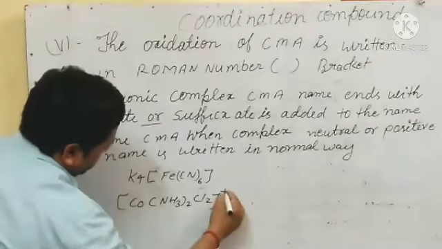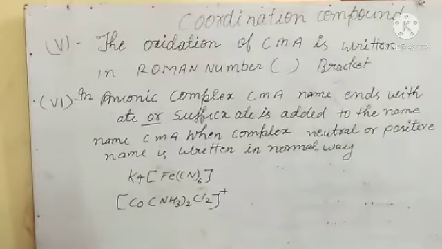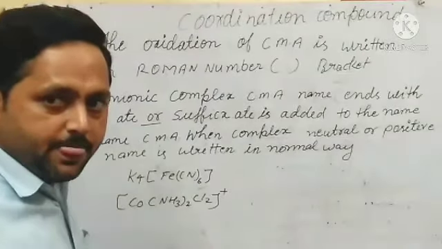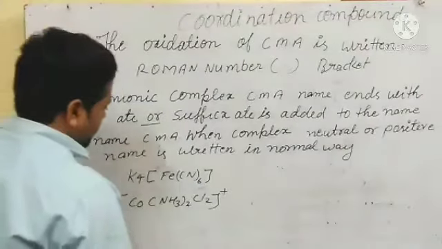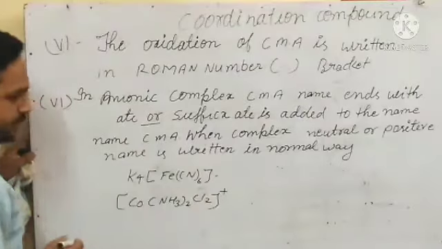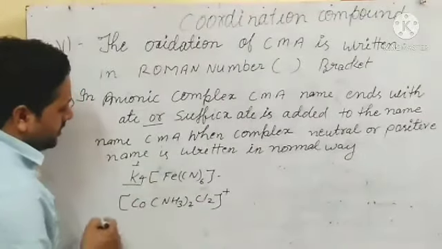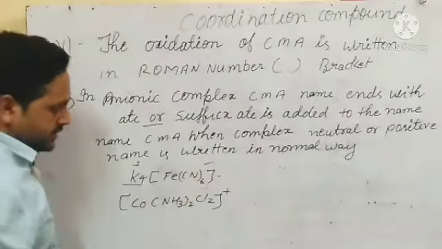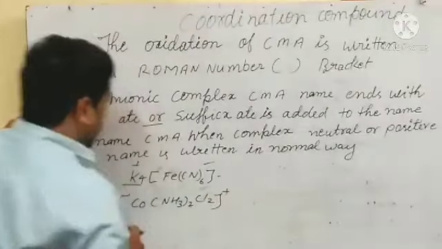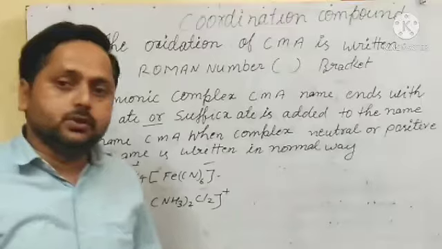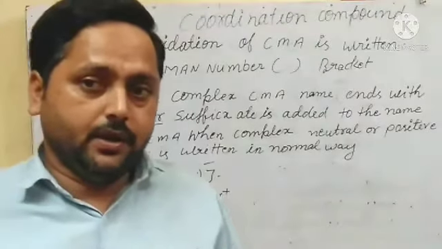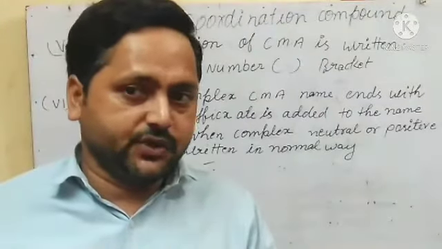Okay, so let us understand with this example. More examples we will discuss later. Okay, children, so here let us see what is the positive portion here. The positive portion is this, so we will write the first name. Positive portion and that is the negative portion. For the positive portion we do not show the number of atoms.